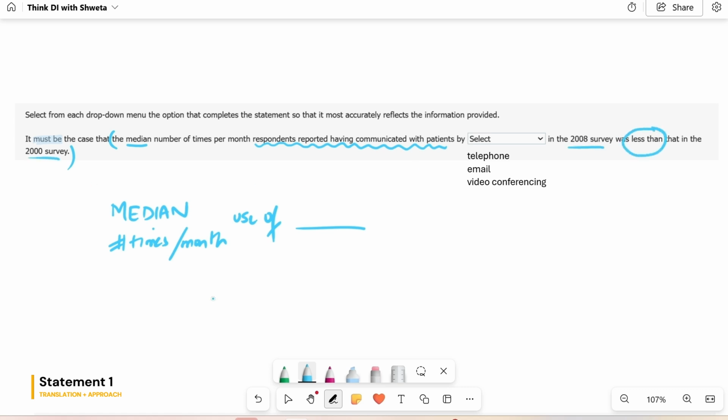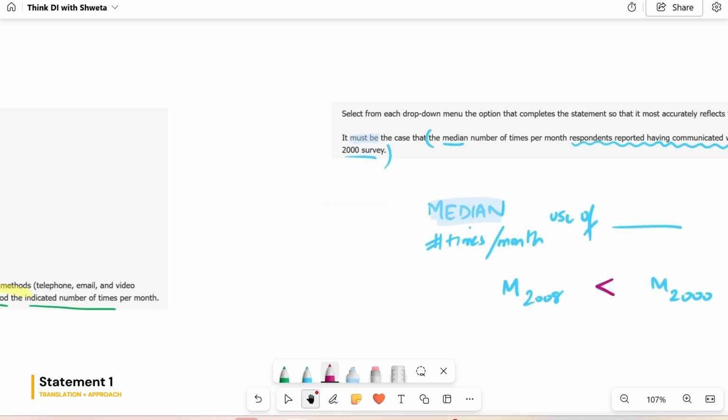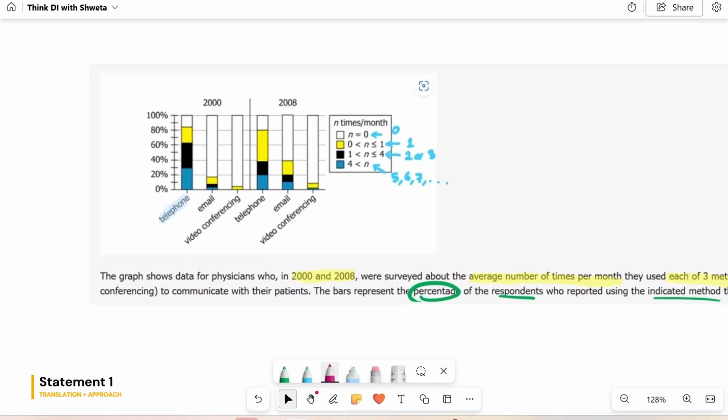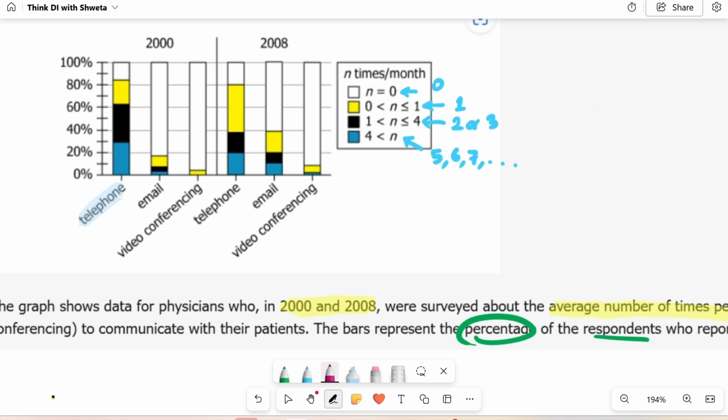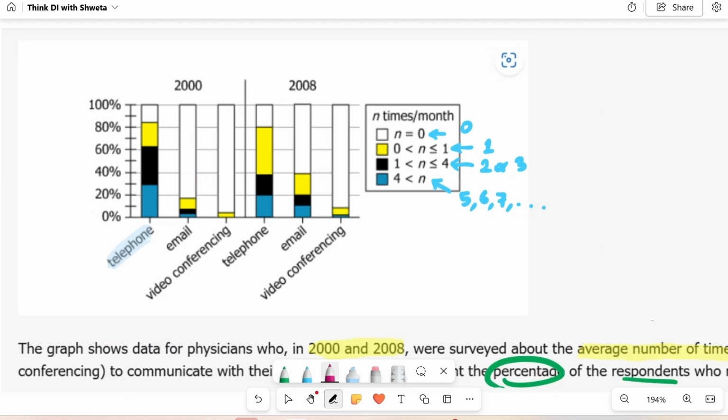than that in 2000. So essentially, you are going to calculate the same median twice over. You will calculate the median for telephone in 2008 and 2000, same for email, same for video conferencing, and you just have to see where is it that the 2008 median is less than the 2000 median. That's it. All of it is about median number of times any of these was used. So I'm going to check the first choice here for you. The first one was telephone, right? So I'll calculate the median for telephone.